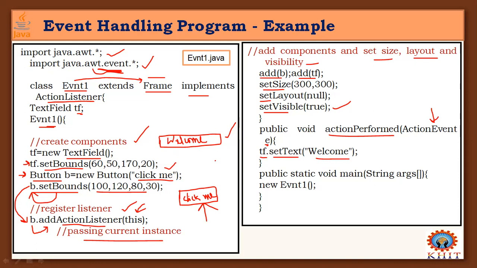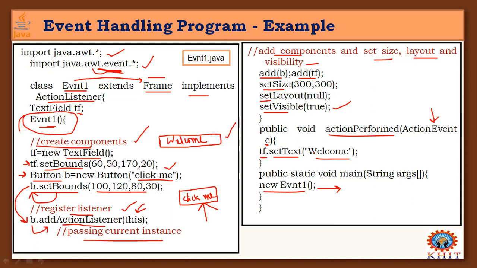So the event is created and the event components are set, the listener is registered, and these components are added to the interface. Then we are performing some action. So how can all of this happen? Everything, creating components, registering the listener, adding components, and performing the action, is placed in the constructor of the class. So what happens when I create an object of this Event1 class? All these operations are performed sequentially, in order.